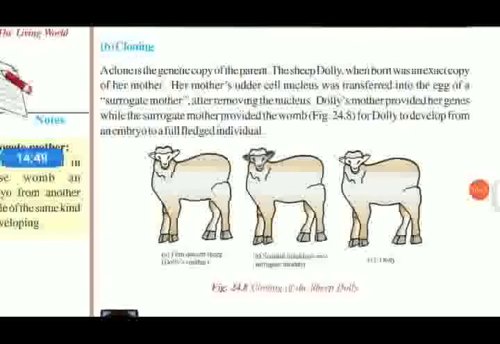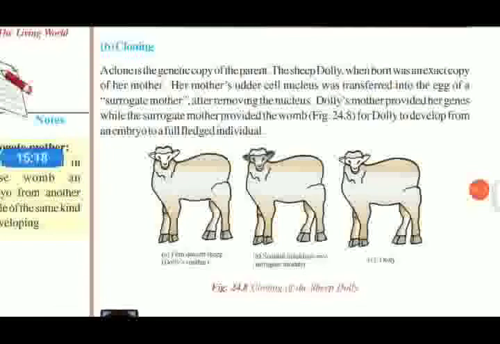But in the case of cloning, we take the full chromosomes of a single parent. Suppose we take a cell in my body and clone it. Then we get a baby just like me. When I was born, what was my condition? It's the same as cloning. So we get an exact copy of the parent.